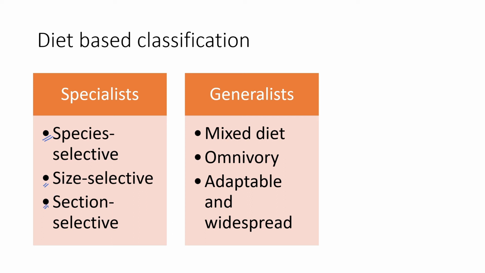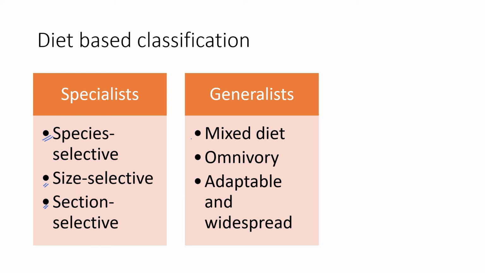Then there is section selective. Section selective is a kind of selection where one particular individual depends on or favors one particular region or section of the organism. Let's say a plant. Then few organisms actually like eating what is below the soil. They like to eat roots, they like to eat stem, they like to eat tubers, whereas some individuals like to eat whatever is coming in the canopy. Okay, so those are sections of preferences. So they are specialized to eat those particular regions or sections,